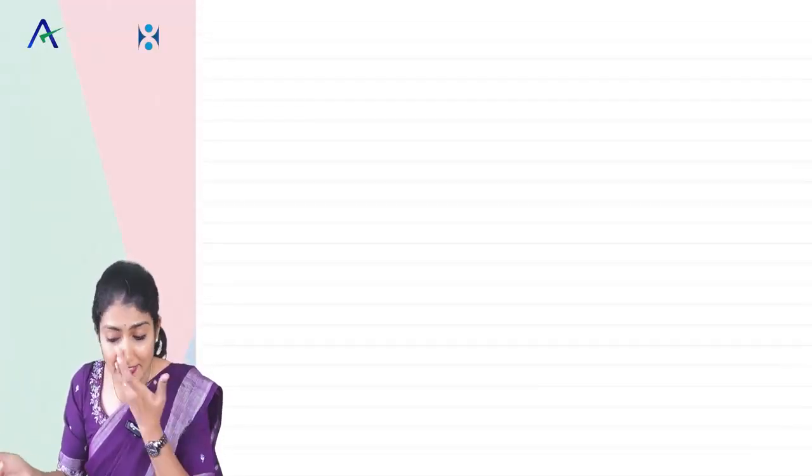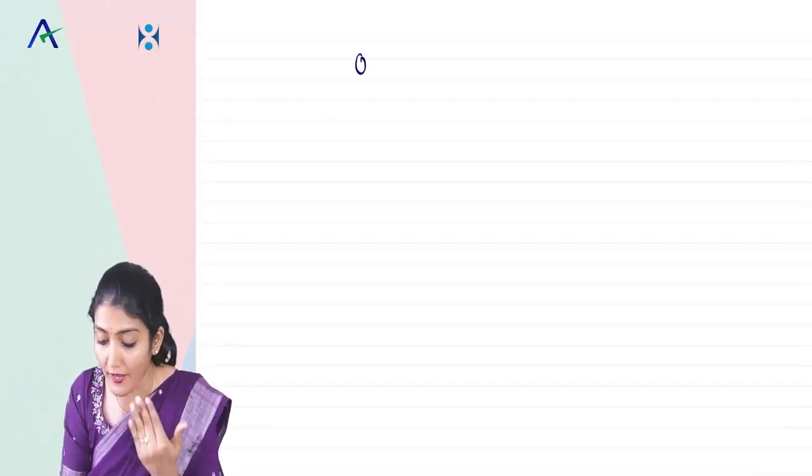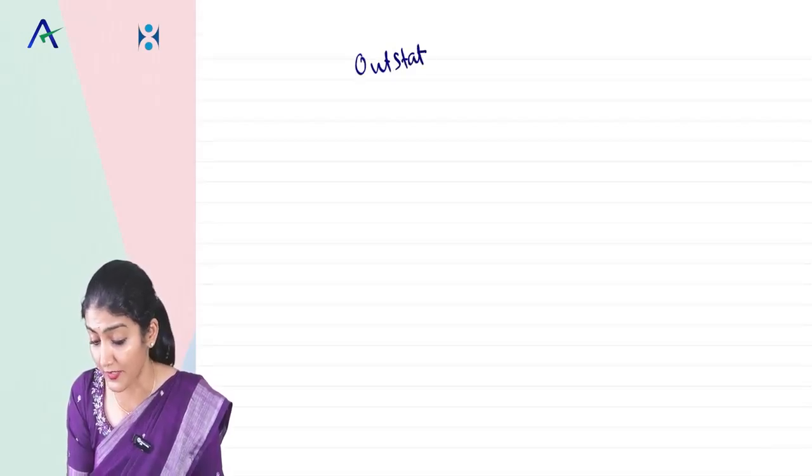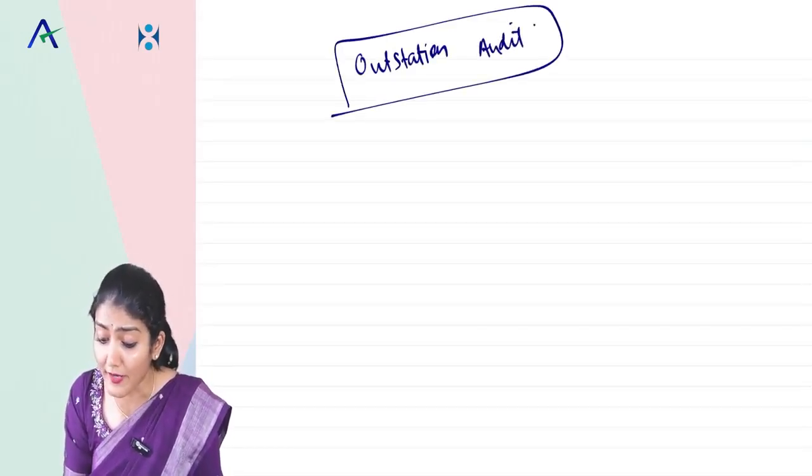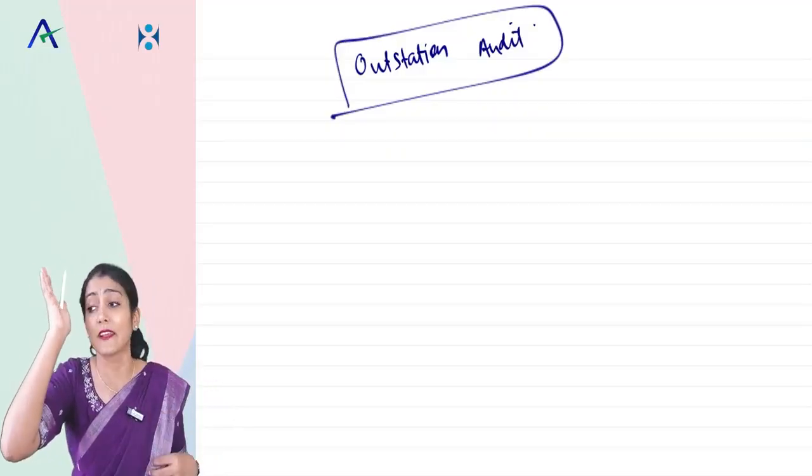Okay. Now let us take a situation. Say, for example, I have to go for an outstation audit. Right? So those days in my life when I was doing my articleship, say for example in 2006, 7, 8.